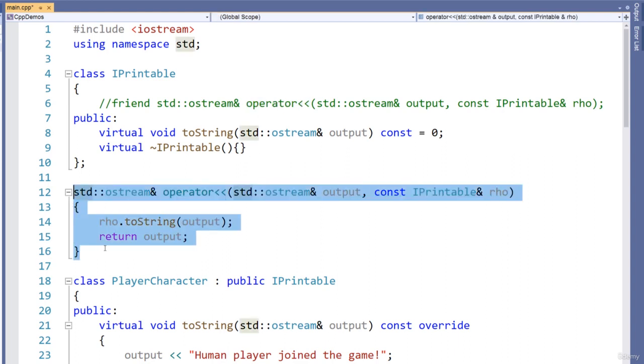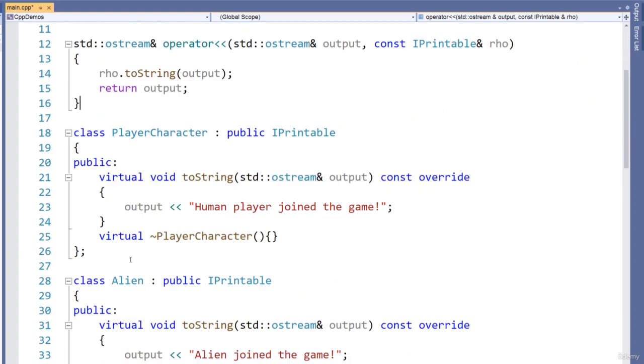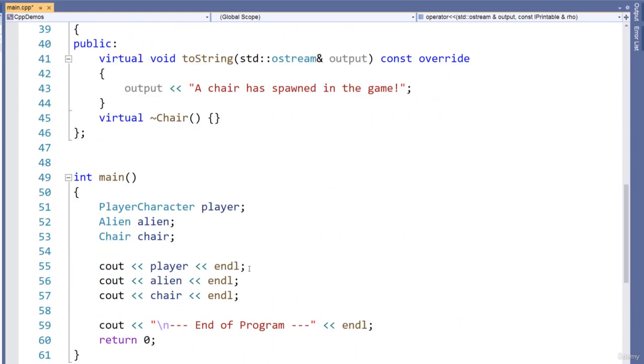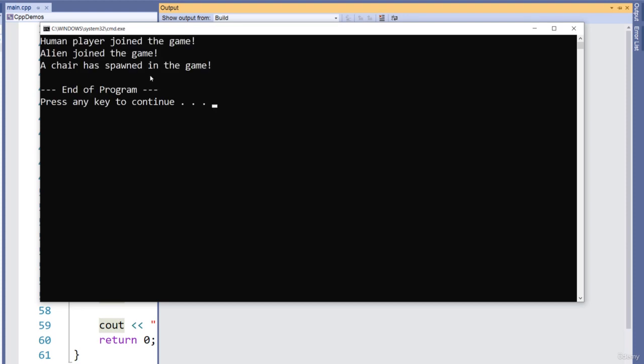Well, this is now the declaration and definition of the stream insertion operator, and we are accessing a public member. Okay, the member is not going to be private or protected. So in other words, the stream insertion operator actually does not have to be a friend. Also remember to return the output in the definition so that you can chain the stream insertion operator. Okay, otherwise you cannot do this right here. Build and run this and you'll see it still works fine.